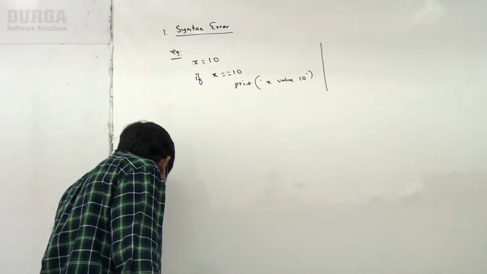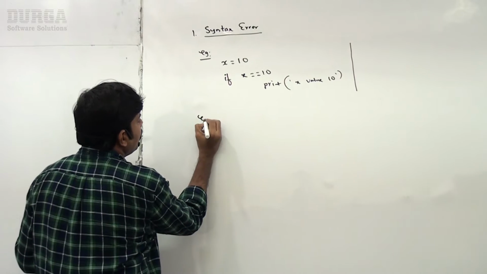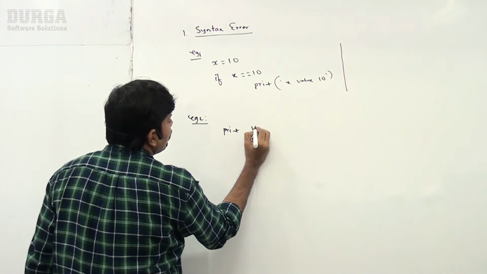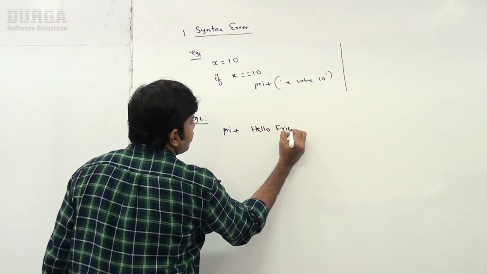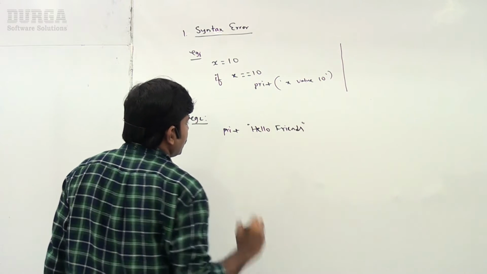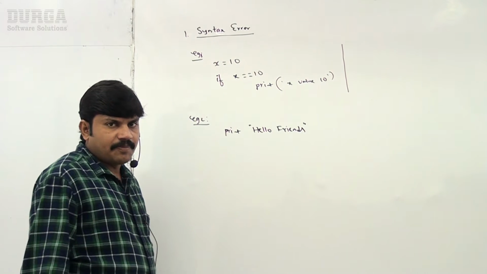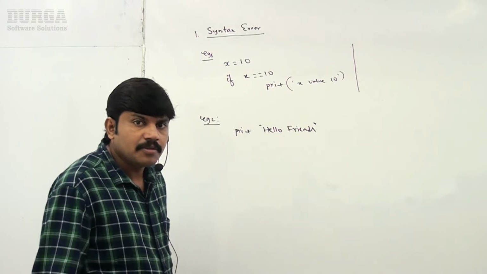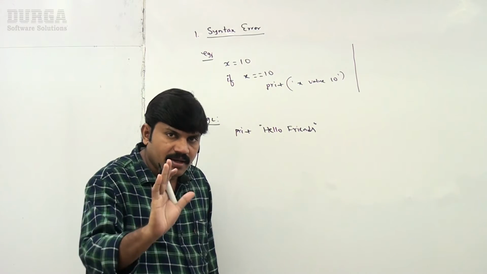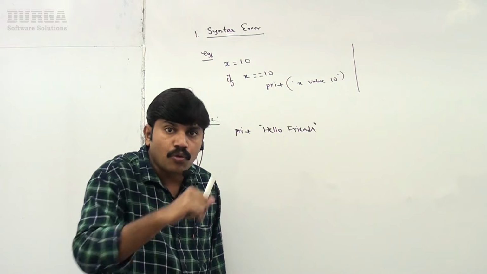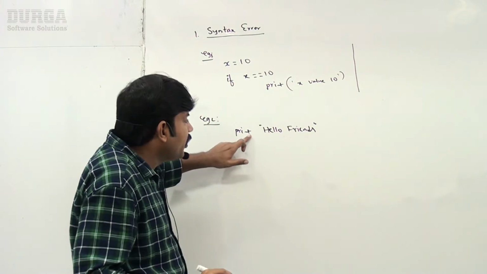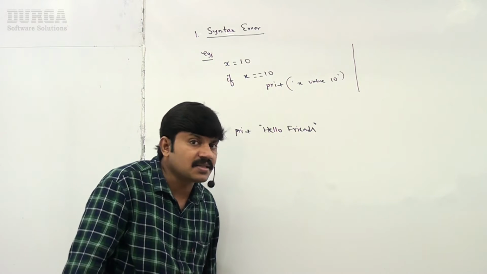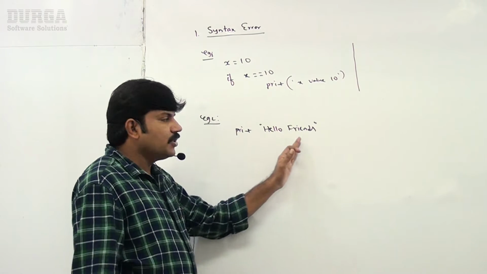If you want another example, just observe carefully, sir. If I take print hello friends, like this, and I ask the Python virtual machine to run this code, immediately it is going to tell, sorry, I can't run. There is a syntactical mistake in your code. What mistake is it? For the print statement, parentheses are mandatory. You didn't take parentheses, that's why I can't run this code.